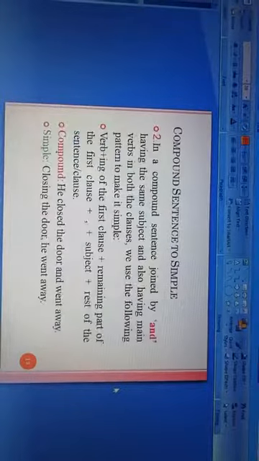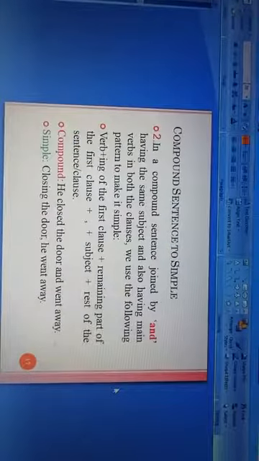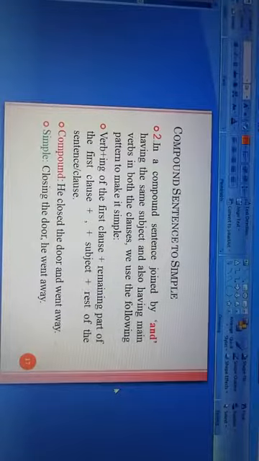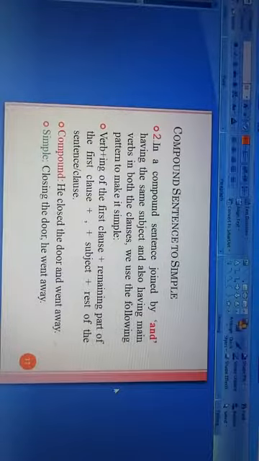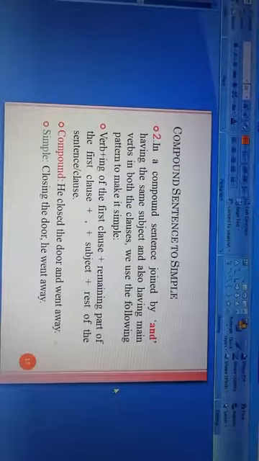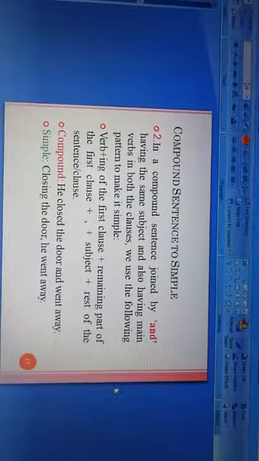The next one. In a compound sentence joined by and, having the same subject and also having main verbs in both the clauses, we use the following pattern to make it simple. I repeat, in a compound sentence joined by and, having the same subject and also having main verbs in both the clauses, we use the following pattern to make it simple. So what will be the pattern?